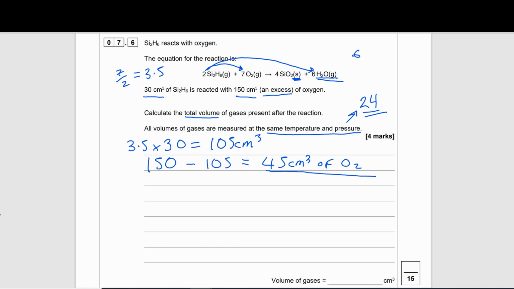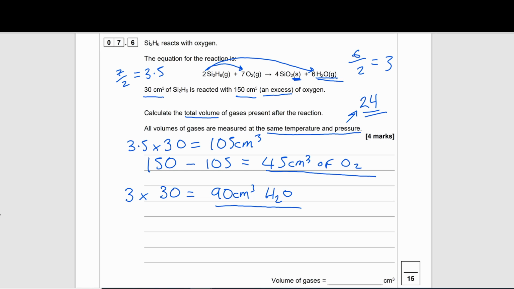So just like we did before, 6 divided by 2 is equal to 3. So that will be 3 multiplied by our 30, and that will give us 90 centimeter cubed. So that will mean that we'll have 90 centimeter cubed of this water that we will be producing.